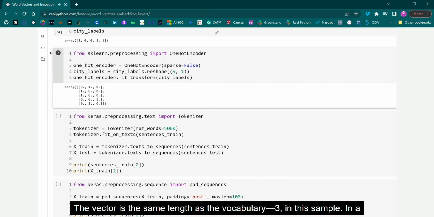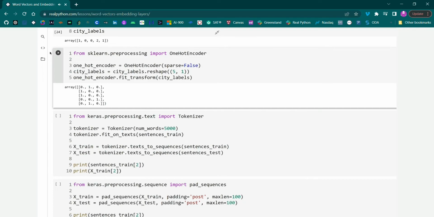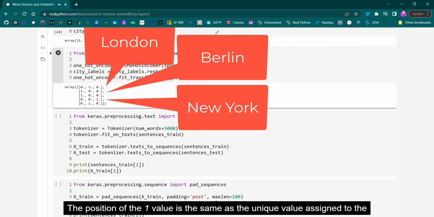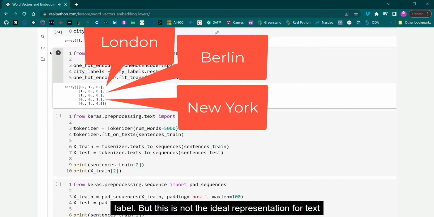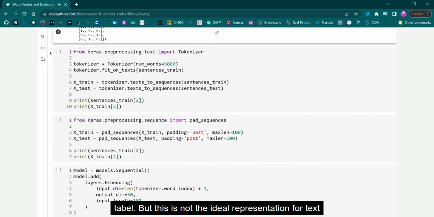The vector is the same length as the vocabulary, 3 in this sample. In a vector, all the values are 0, except for a single 1 value. The position of the 1 value is the same as the unique value assigned to the label. But this is not the ideal representation for text unless you are dealing with categorical values. Next, you'll look at the concept of an embedding layer for more efficient representations of text.